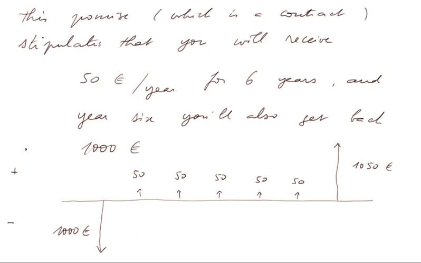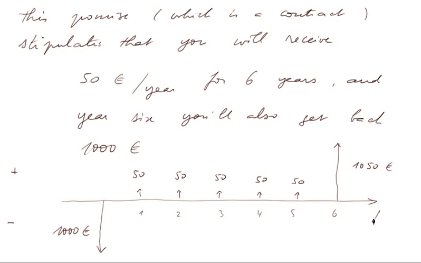So for you, this investment can be pictured this way. Today, you shell out 1,000 euros, and then in 1 year you get 50 euros. In 2 years, you get also 50 euros, year 3, 50, year 4, 50, year 5, 50, and year 6, let's number them.